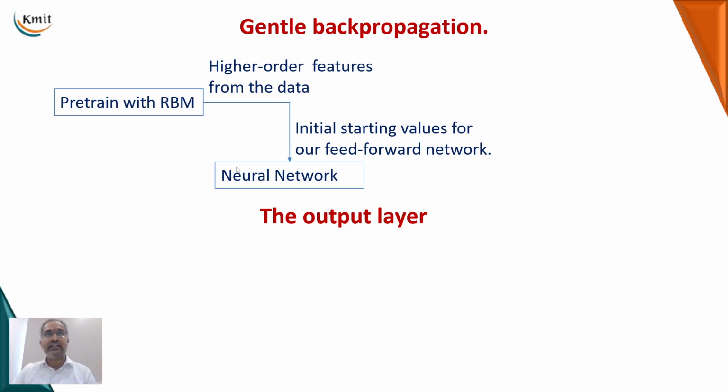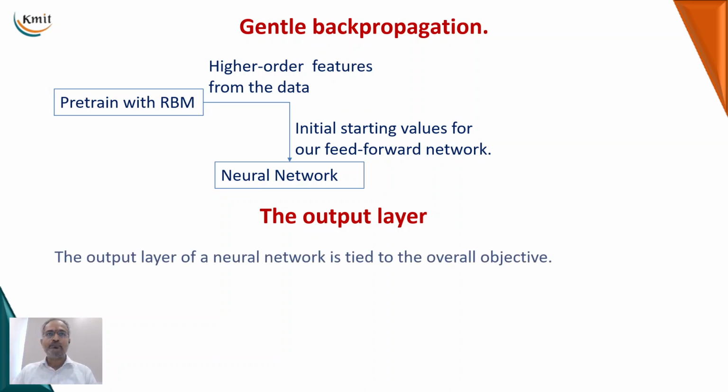So the gentle training is only for the neural network part. Because of that reason, it is gentle back propagation. After that, it will be connected to the output layer. Generally, it will be classification, that may be logistic regression or classification, like that.